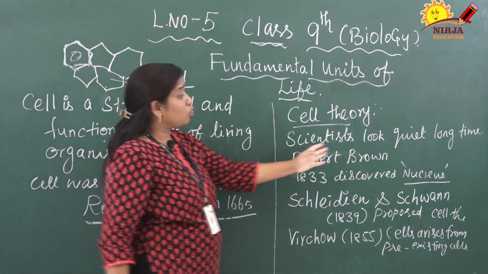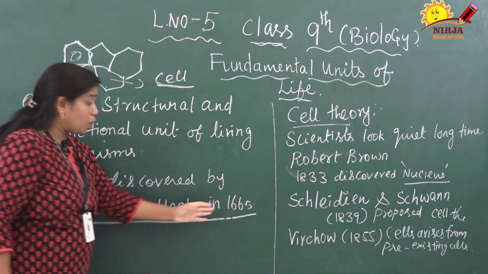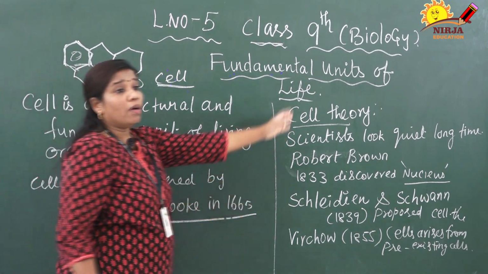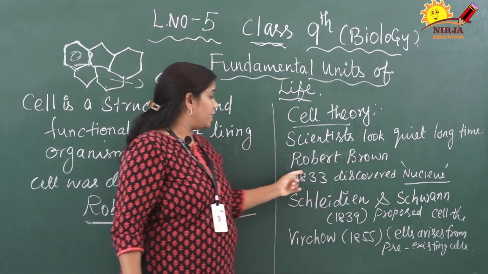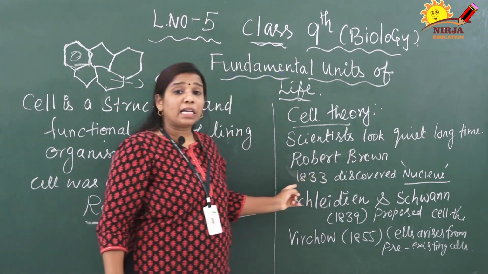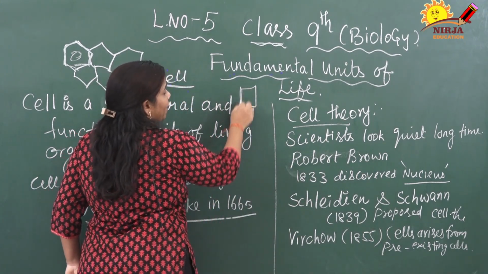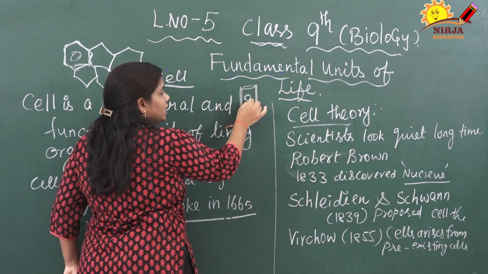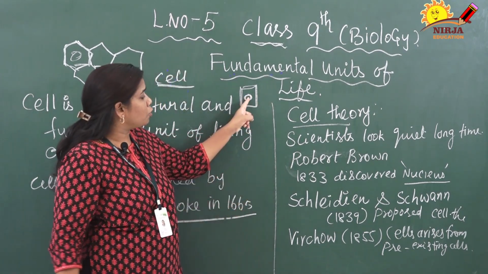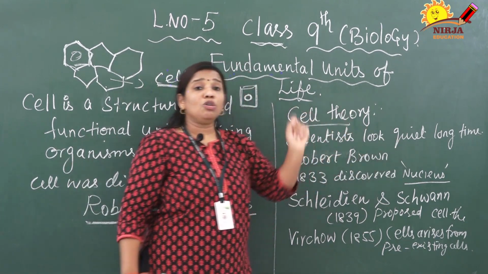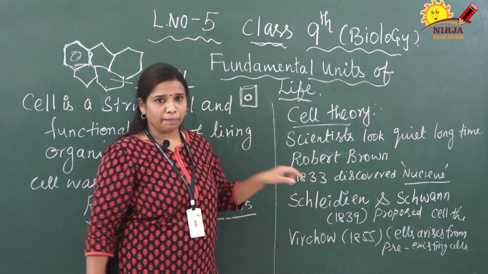Scientists took quite a long time. Actually, he discovered the cell in 1665, and the next discovery came in 1833. Much time passed, right? The next person was Robert Brown. He discovered the nucleus. What does nucleus mean? In any cell, whether plant, animal or bacterial, the major, main portion present inside the cell is called the nucleus. That nucleus was discovered by Robert Brown in the year 1833.